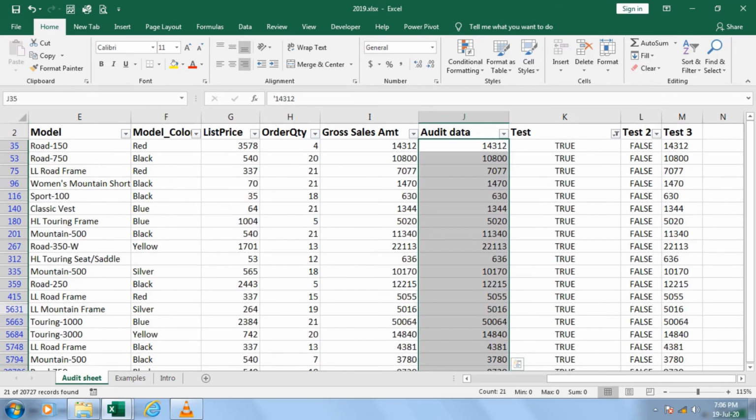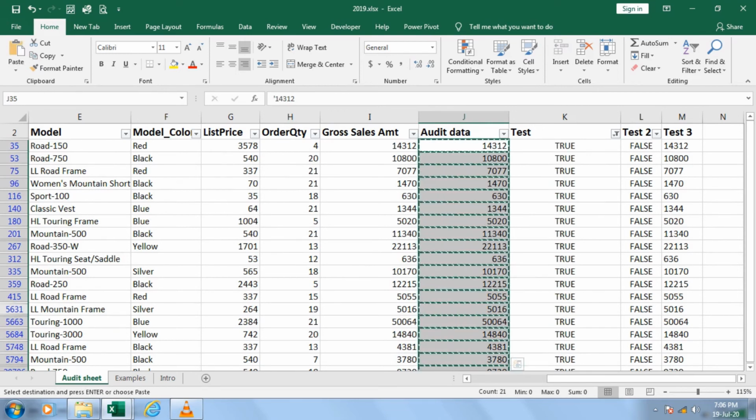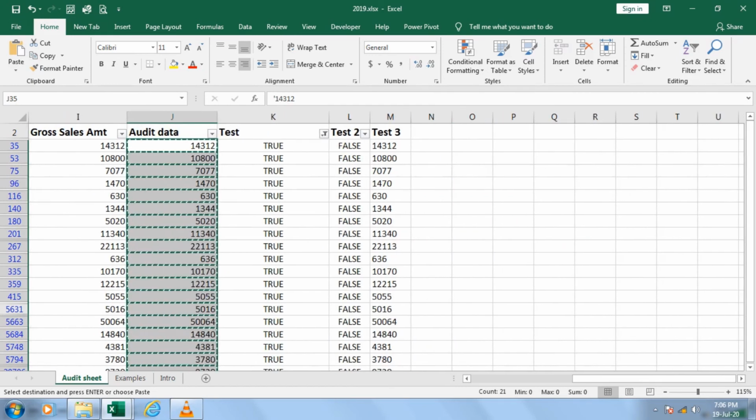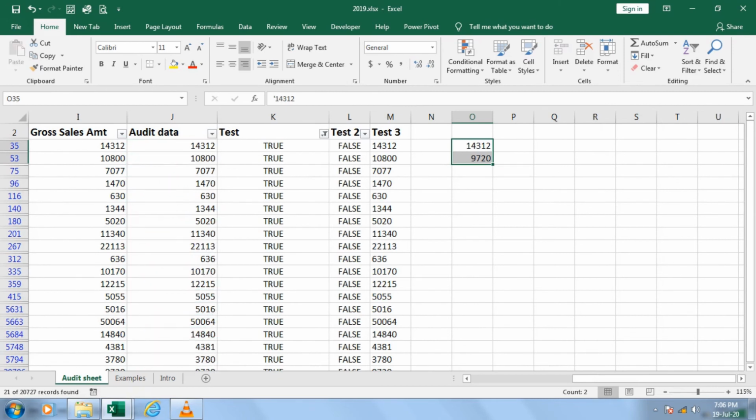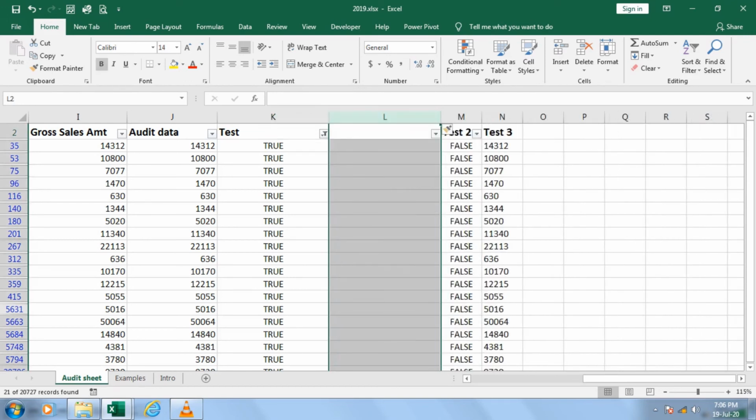If you want, I can add one more column and show you, or let me copy these data. I'll come back to a new place, or if you want, I can show you here also. I don't mind. I just paste it. This is a filter I applied actually, so I couldn't paste it. Okay, no issues. What I will do, I'll just create a simple true option. I'll create one more column over here.